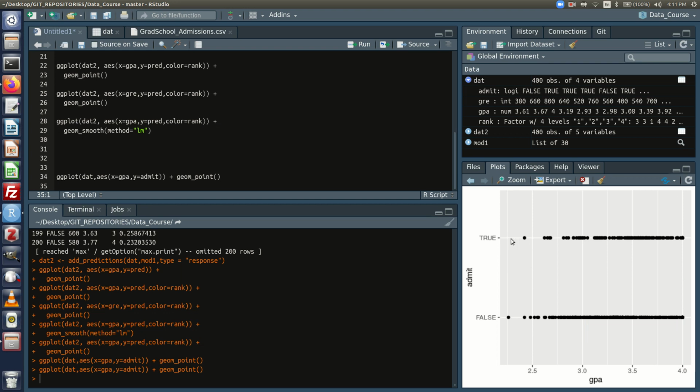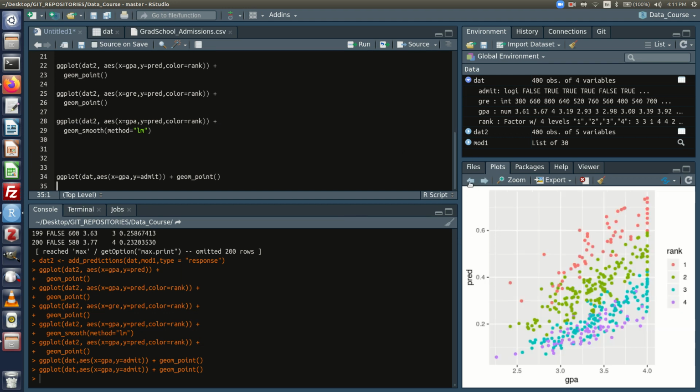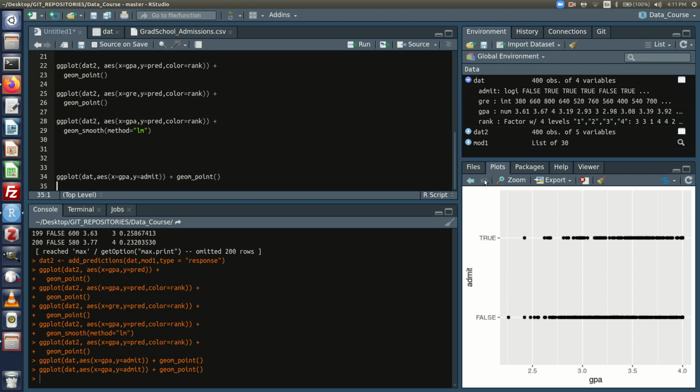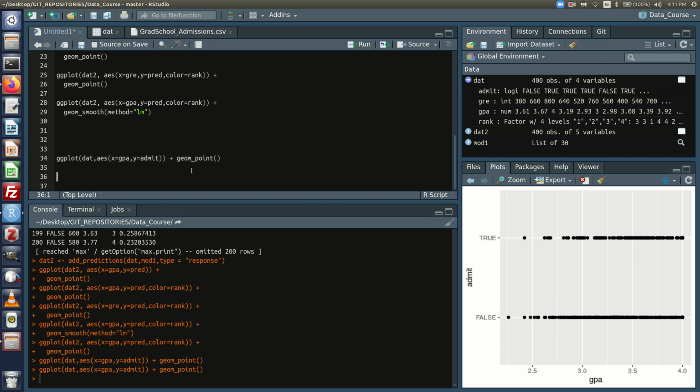So there are people who did get into grad school with a really crappy GPA. Not as many, perhaps. Okay, but there they are. So even though our model would predict a low GPA has a low probability of getting into grad school, that doesn't mean that it's impossible. Okay, so taking a look at that, let's see what some hypothetical students' chances of getting into grad school are.